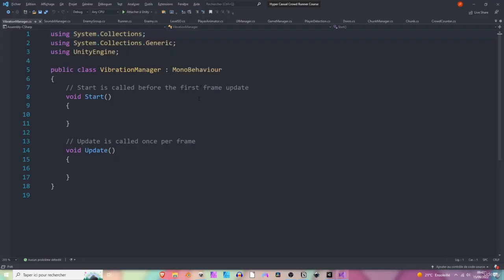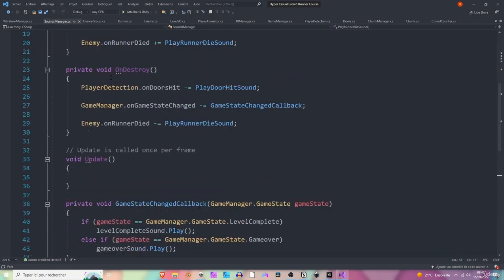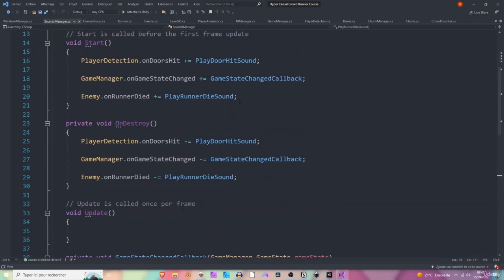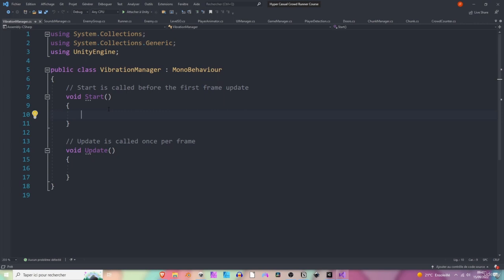Okay, let's open this script. So whenever we hit a door, I think we already have an event for that, and we used it in the sounds manager when we wanted to play the door sound. All right, so let's grab this line on doors hit, and let's go to the start method of the vibration manager. Let's drop it here, plus equals vibrate. I'm just going to create a vibrate method.